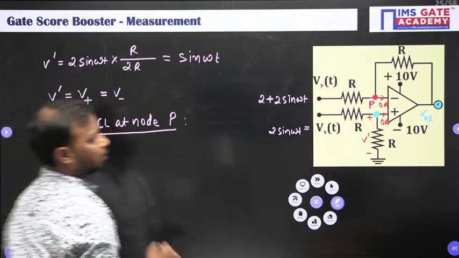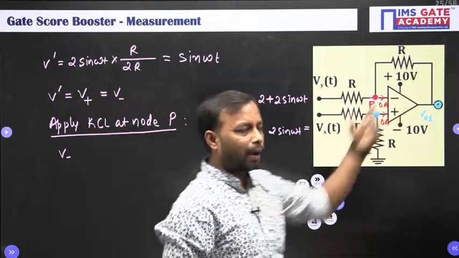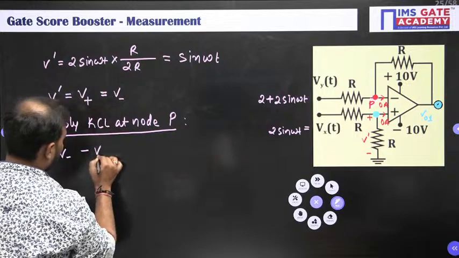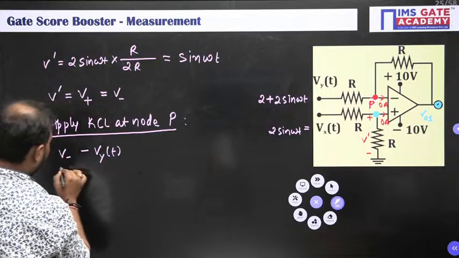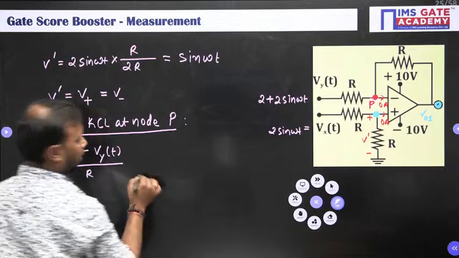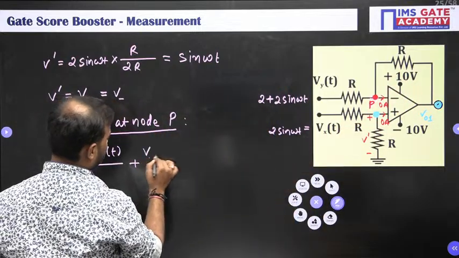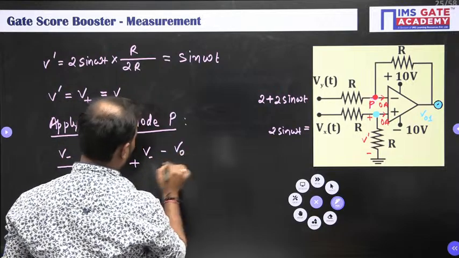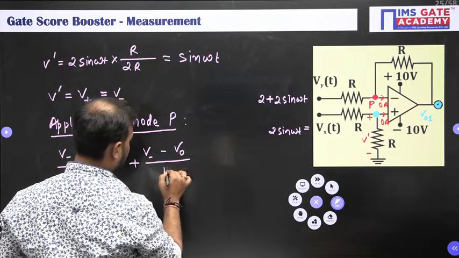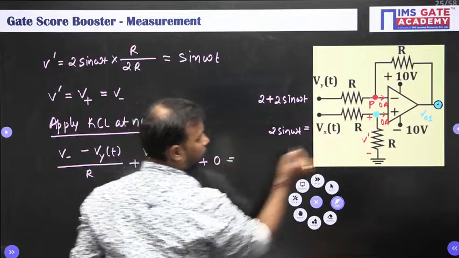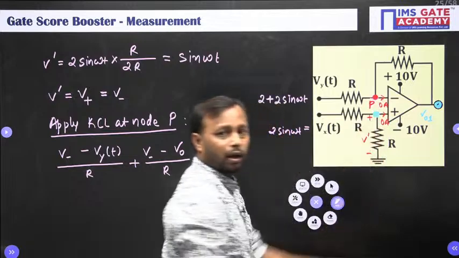V minus at P, what is the voltage? V minus, Vy of t, whole divided by resistance, which is R, plus V minus V naught whole divided by R, this resistance, plus 0, the current here, because we are having three currents.